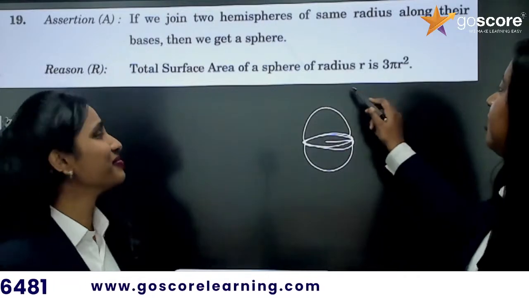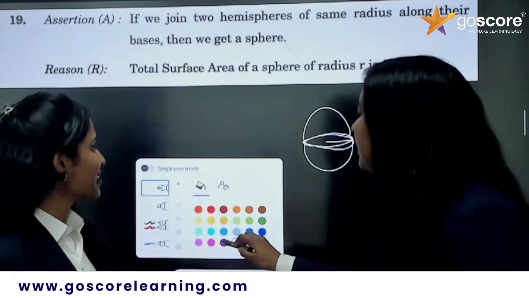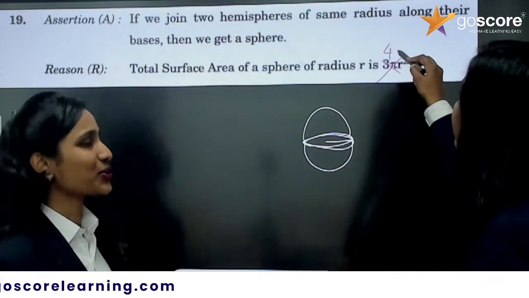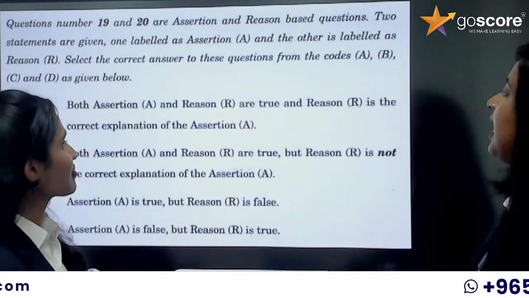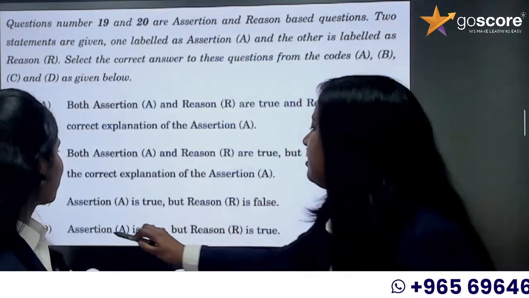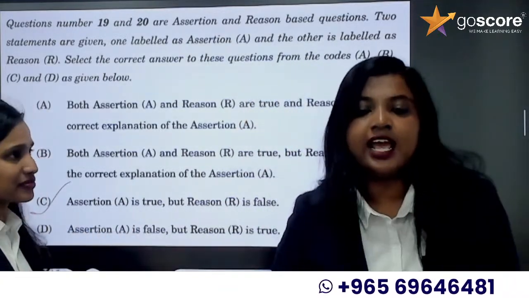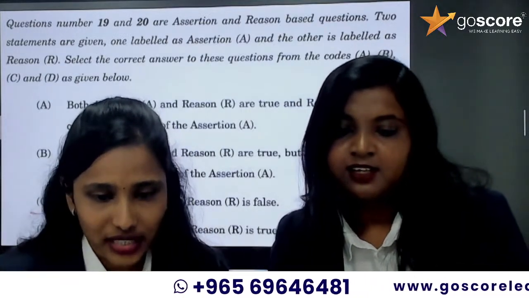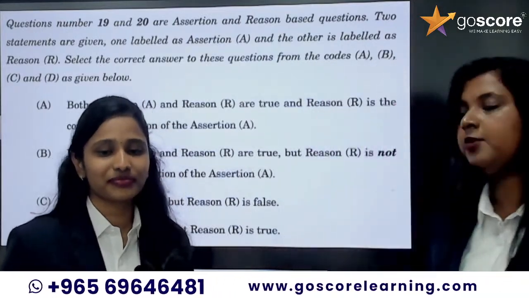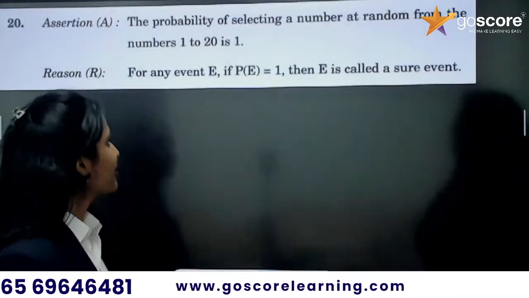So the total surface area of a sphere is not 3 pi r square, it is 4 pi r square. So the assertion is true and the reason is false. Which option is that? Option C is the correct answer. How many of you got option C? A is true and R is false. Yes, Austin. A is true and R is false. Correct. Option C. Okay, next question.